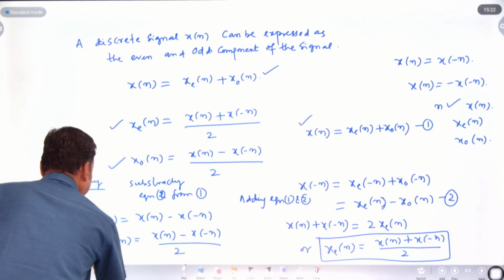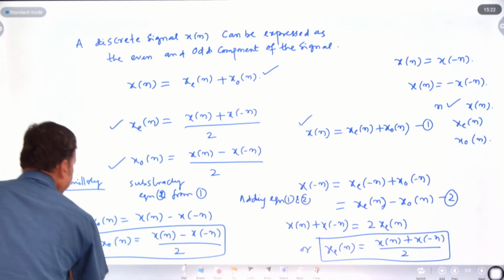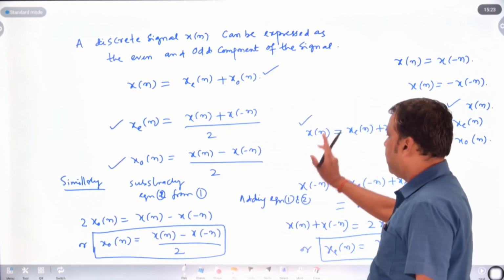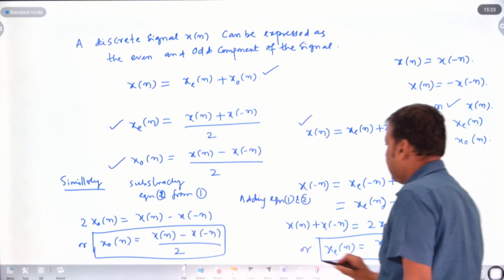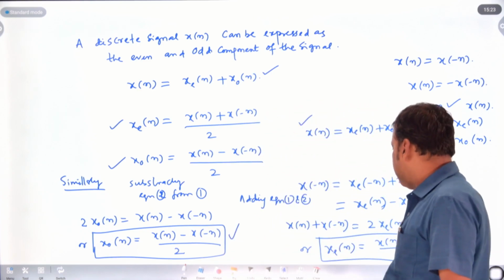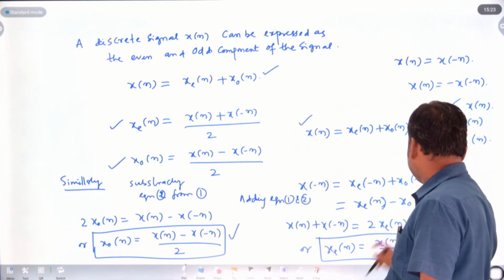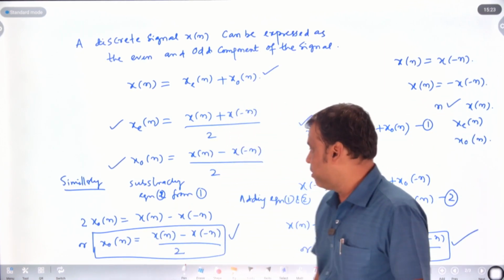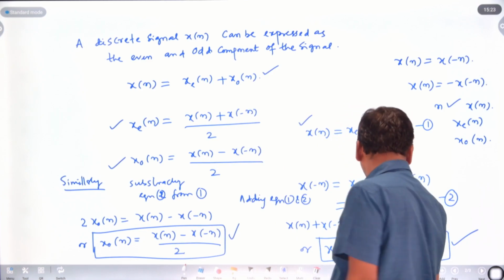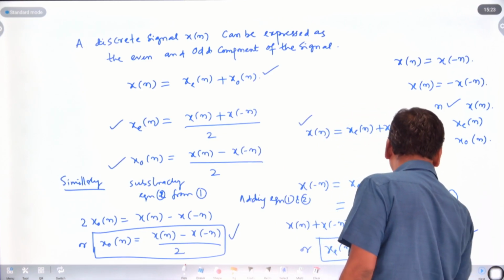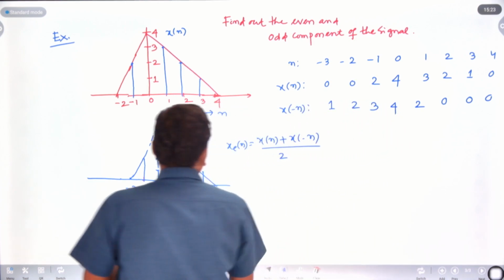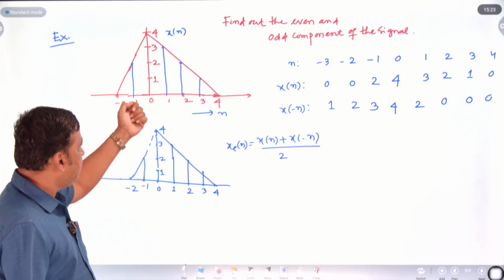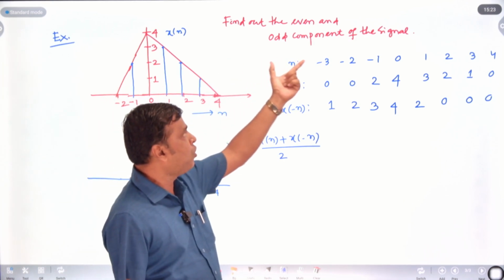This is very important. If x of n is given, you can easily calculate the even and odd component of the signal. The even component of the signal is nothing but x of n plus x of minus n by 2, and the odd component of the signal is nothing but x of n minus x of minus n by 2. Next, I will show you some examples of how to calculate the even and odd component of the signal. If this example is given, find out the even and odd component of the signal.